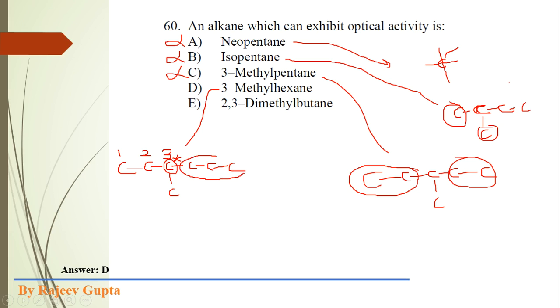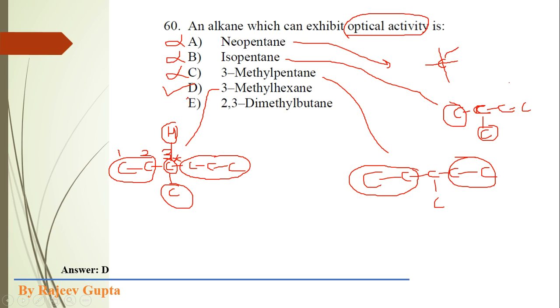This is an n-propyl group, this is a methyl group, this is an ethyl group, and 1 hydrogen is also present on this carbon atom, so they are different. So this is a chiral carbon, so this option is correct, where this 3-methylhexane compound is optically active because it is a chiral compound.